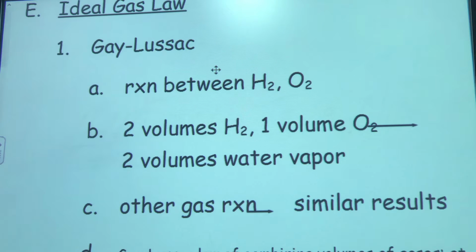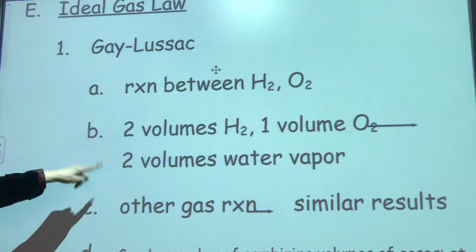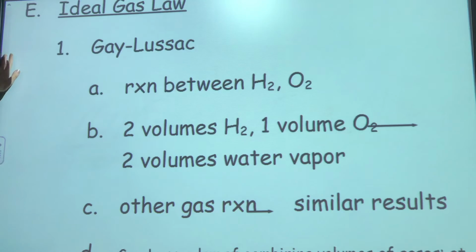Okay, so we have one more gas law that you have to know how to use, and that is something called the ideal gas law. The ideal gas law was sort of a combination of some observations made by both Gay-Lussac and our old friend Avogadro. Gay-Lussac noticed that in the reaction between hydrogen gas and oxygen gas, which makes water, it always took 2 volumes of hydrogen and 1 volume of oxygen, and what we got was 2 volumes of water vapor.